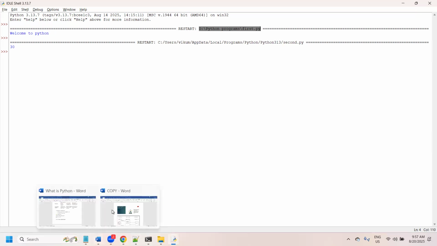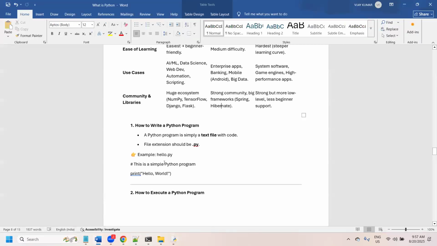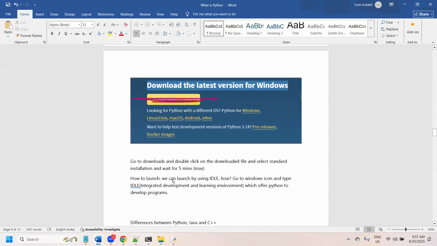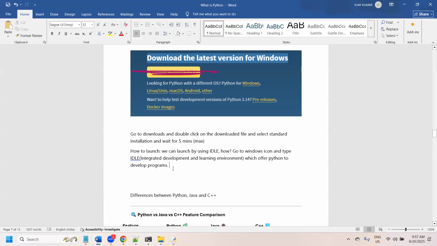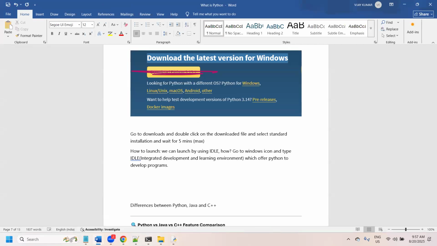Let me write everything here. Not only for the installation, as part of installation this is one of the straightforward ways. Along with this we can also use PyCharm. PyCharm is a powerful utility to debug. If you take Java, for Java we have Eclipse. Eclipse is a tool to create Java programs.